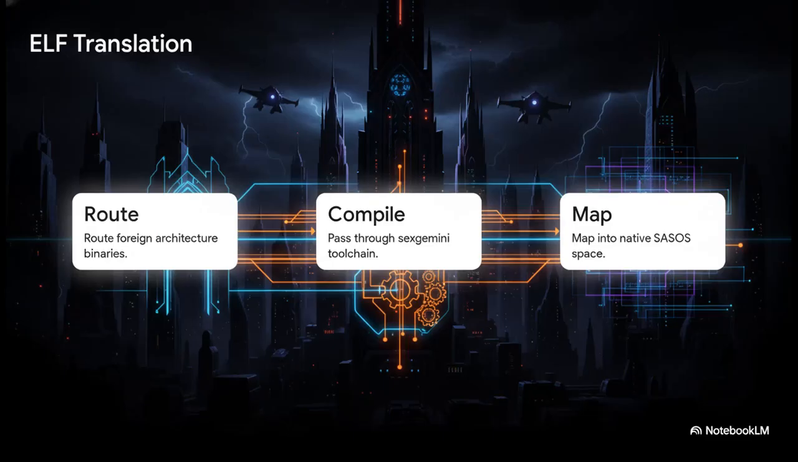And it's not just for legacy drivers. Per our ELF handling docs, we've got the translate ELF pipeline too. When SexGemini encounters foreign architecture binaries, it routes them right through our native SexGemini compiler toolchain. That translates the foreign code so it can be mapped directly into our native, capability-gated SexOS space. It's how we get seamless integration of foreign code right into our unified 64-bit global memory map.